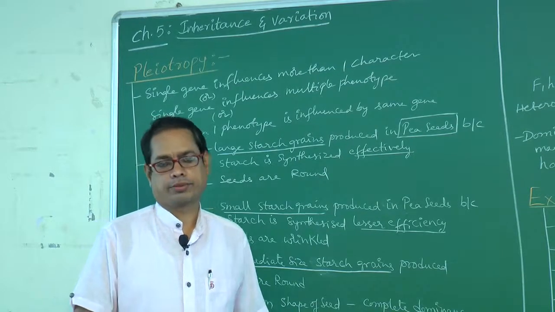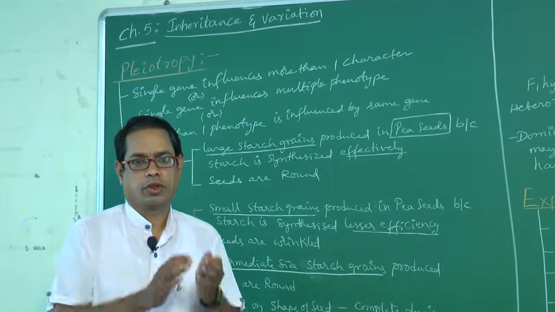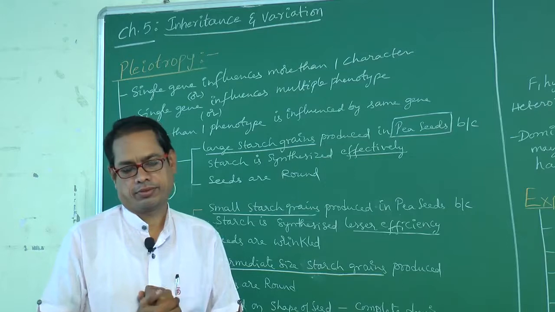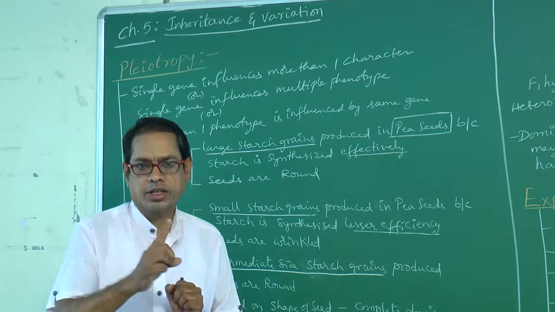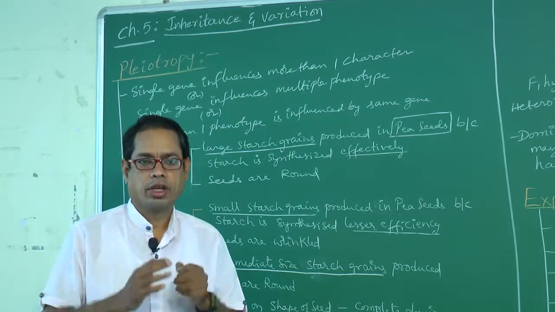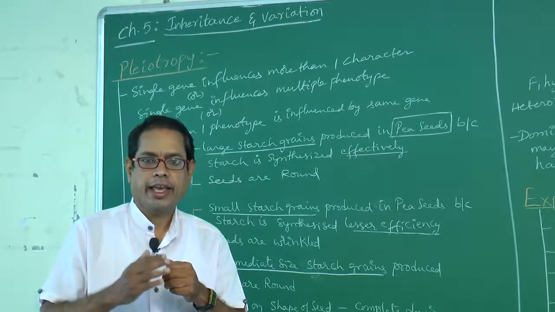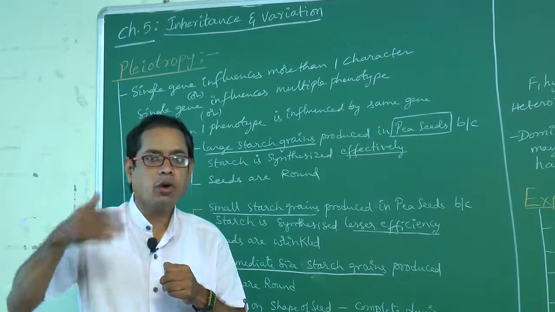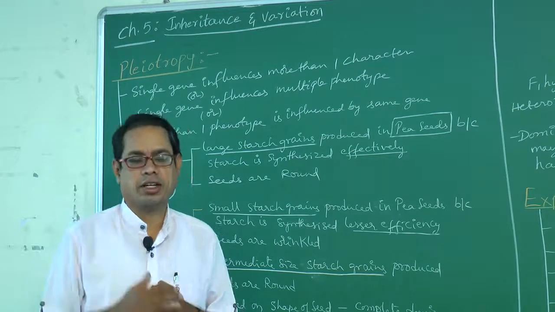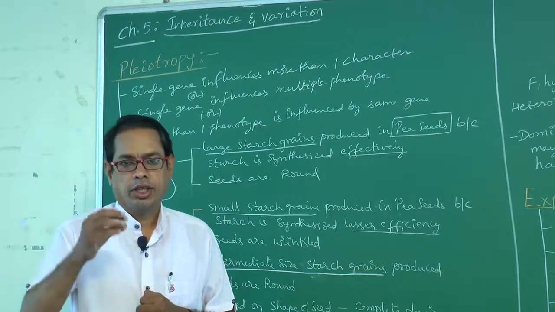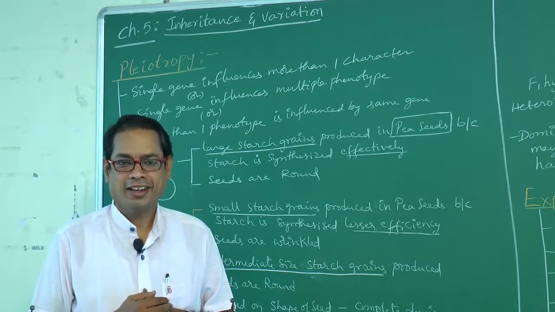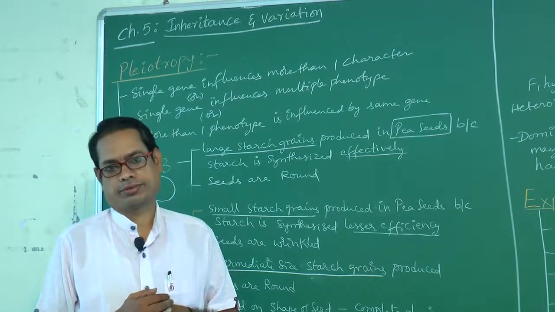What is pleiotropy? Generally, one gene expresses one character. Sometimes a gene expresses more than one character. That means two characters or three characters or many characters. If a gene influences more than one character, it is called pleiotropy.